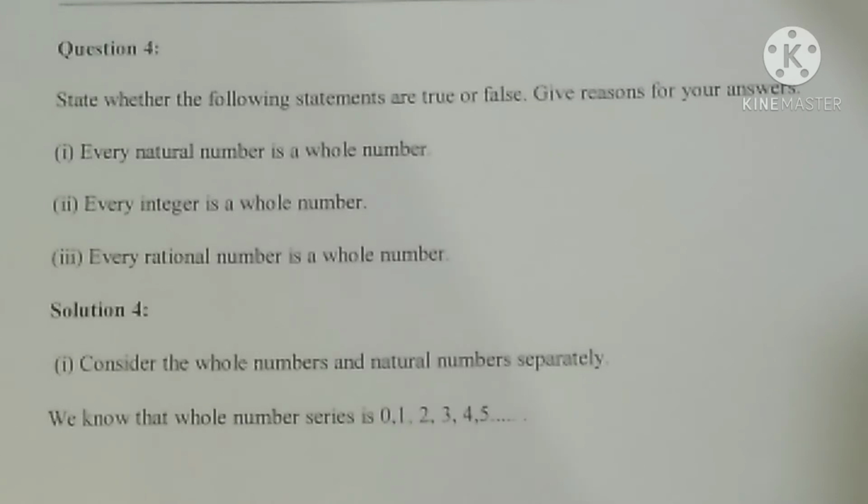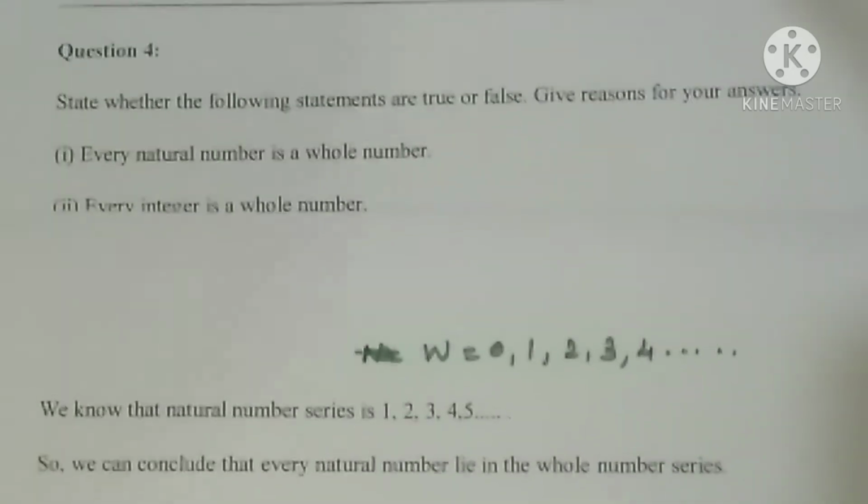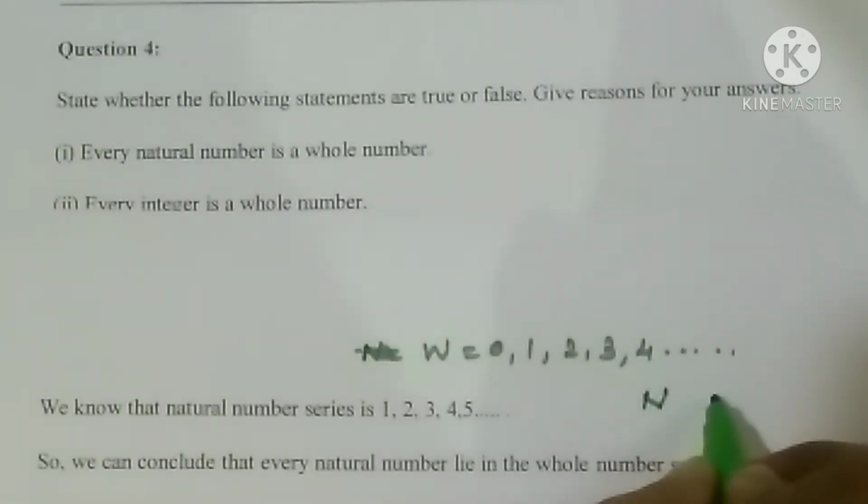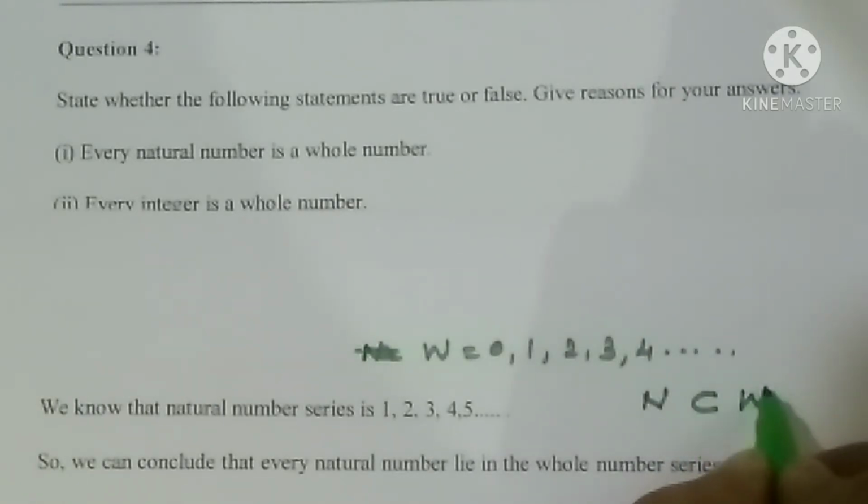If you consider whole number and natural number separately, what is the difference between them? Whole number has one more number added, that is 0. So we know that W equals 0, 1, 2, 3, 4, etc. and N equals 1, 2, 3, 4, etc. Every natural number lies in the whole number series. The natural number set is smaller when compared with the whole number set, because whole number has one additional number. So natural number contains fewer numbers than the whole number series. So the statement is true.